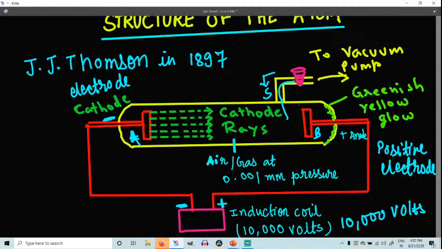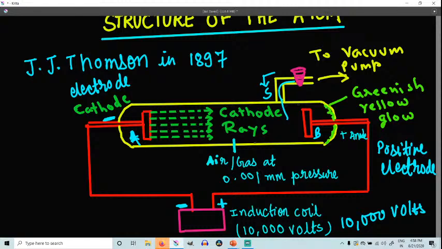Okay, so that the pressure falls to 1 mm of mercury. Initially 760 mm of mercury was there, right? So if the air is sucked out with the help of this vacuum pump to bring 1 mm of mercury pressure inside the tube, the voltage will be the same, that is 10,000 volt will be applied.